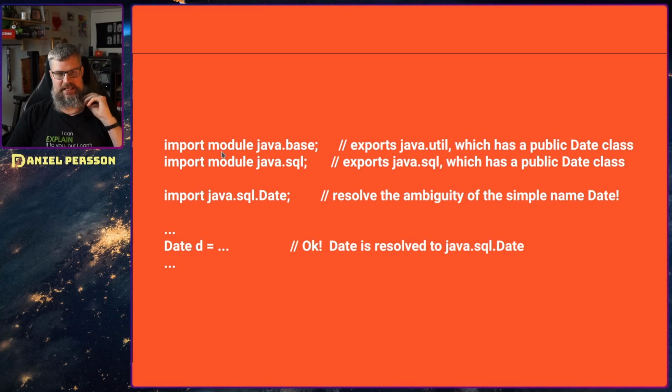So for instance, in this Java base package, we have the date class, and in the Java SQL package, we have the date class as well, because both util and Java SQL have a date class. So then we will need to specifically tell it which date class we are interested in using later on down here to remove the ambiguity.